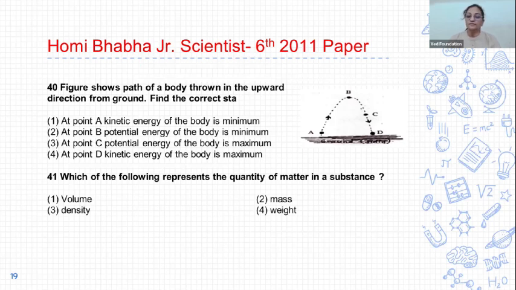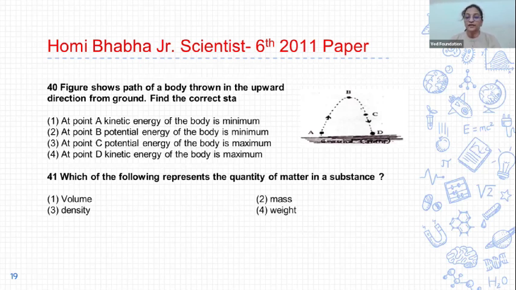At point D, the object has maximum kinetic energy and minimum potential energy. So option 4 is correct. See, at point A, the object has minimum potential energy and maximum kinetic energy. Second option, at point B, the object has maximum potential energy. And 3, at point C, the object has potential energy as well as kinetic energy. And at point D, kinetic energy of the body is maximum. So option 4 is correct. So the answer of 40 is option 4.